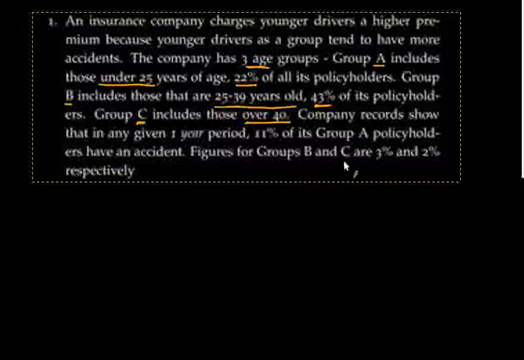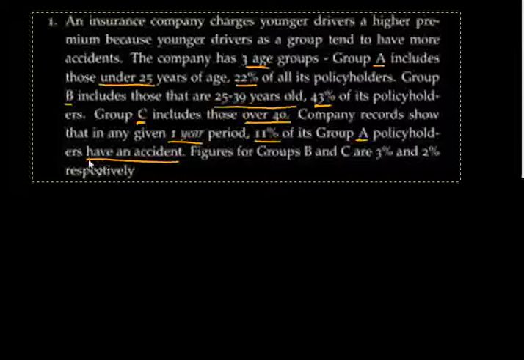Now, company records show that in any given 1 year period, 11% of its Group A policyholders have an accident, right?